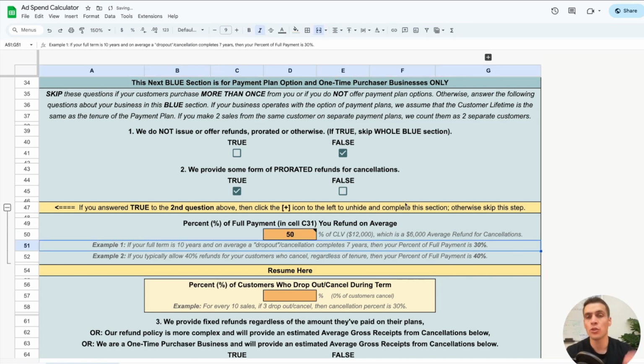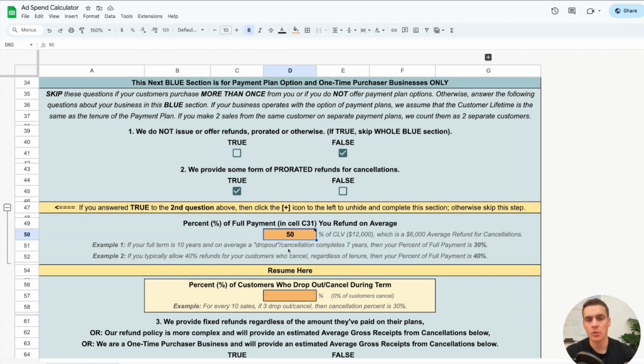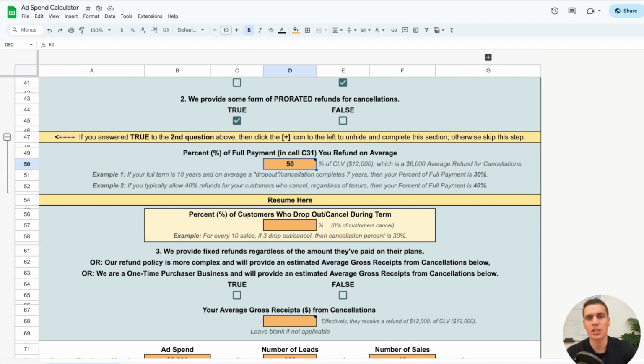Let's say that when you do offer refunds for cancellations, it's typically going to be 50%. This is an average. So maybe sometimes you give 75% refunds, sometimes you give 25% refunds. But you can either use your real numbers or your intuition to put a percentage in this cell. So I'm just going to estimate half of their CLV, which is $12,000, which means I'm giving a $6,000 refund on average. Okay. This next section here is the percent of customers who drop out or cancel during the term.